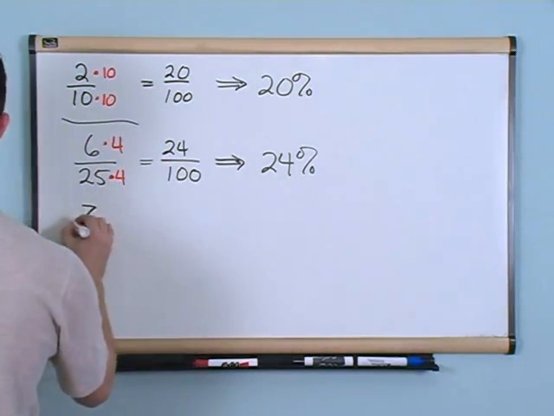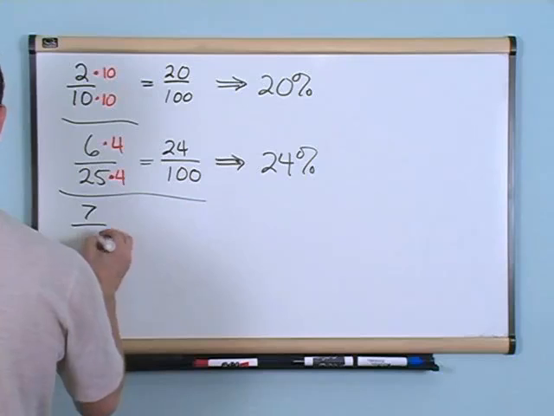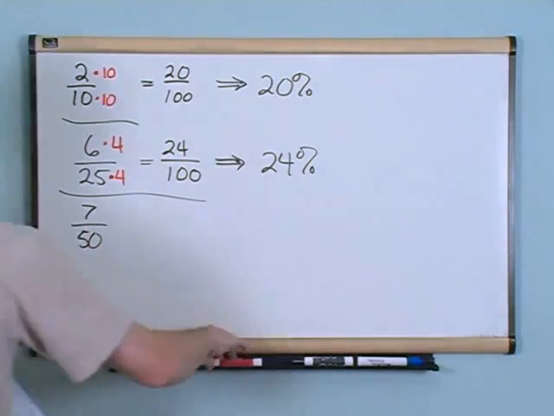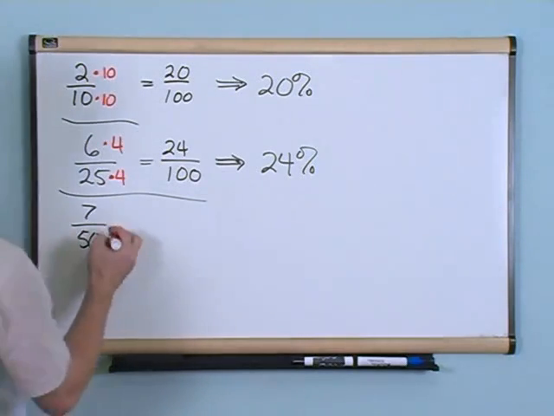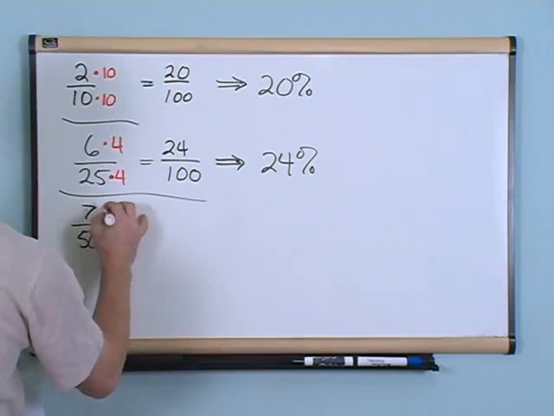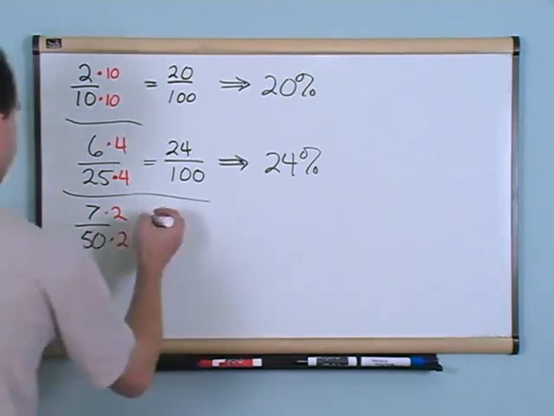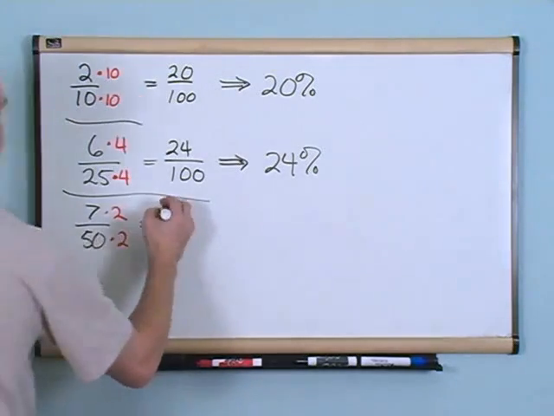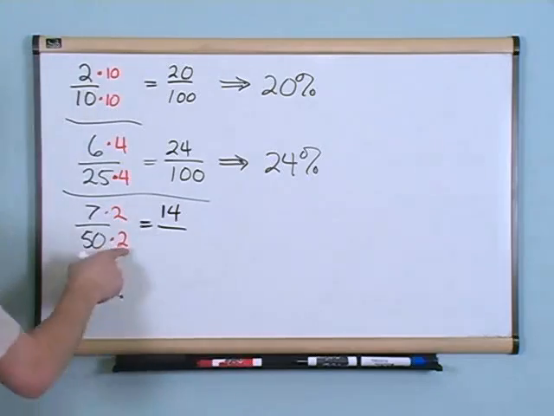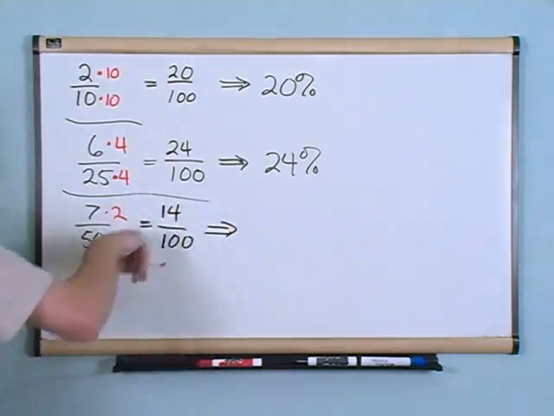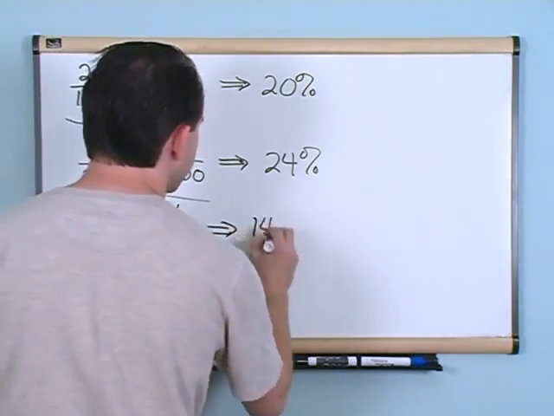What if I had 7 over 50? Well, I think you can see the common theme here. You just pick a number that you can multiply by. In this case, it's going to be 2. So after doing this multiplication, on the top, 7 times 2 is 14, and on the bottom, 2 times 50 is 100, which is what I'm after. Now that I have it as 14 over 100, you just have 14%.